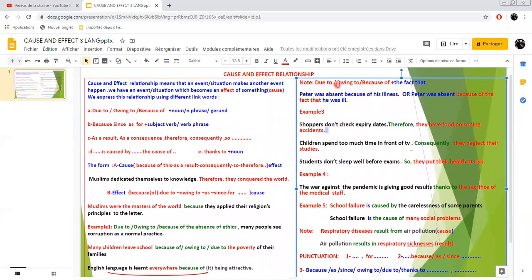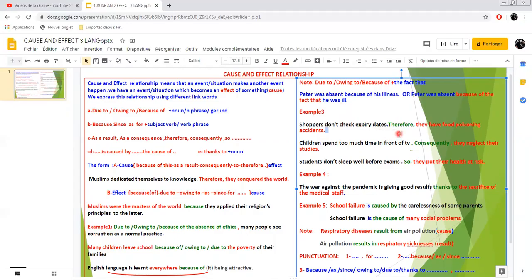But sometimes, as we said, you should use a noun or a phrase or gerund after due to, owing to, because of. But if you want to use a clause, you have to add the fact that to these words. Example: Peter was absent because of his illness. Or we can say, Peter was absent because of the fact that he was ill.